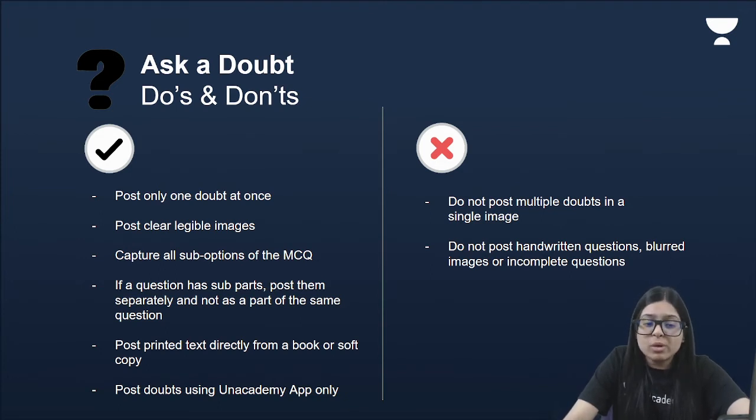You can post only one doubt at once, post clear images, and you are also supposed to show all the options when you are asking an MCQ, that is a multiple choice question. And you can post doubts using the Unacademy app only.